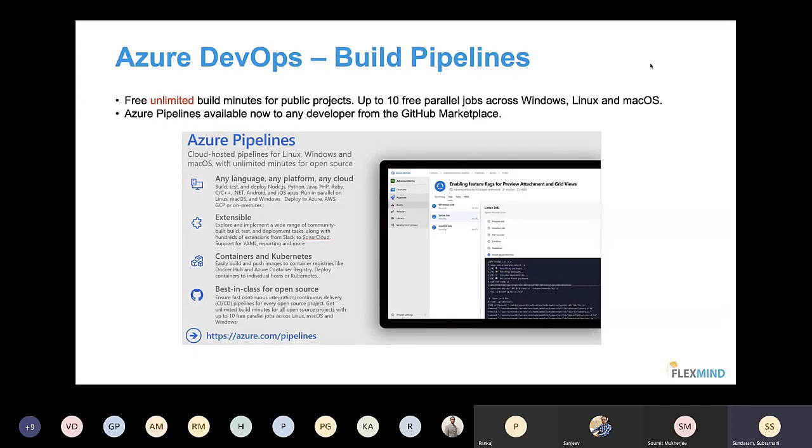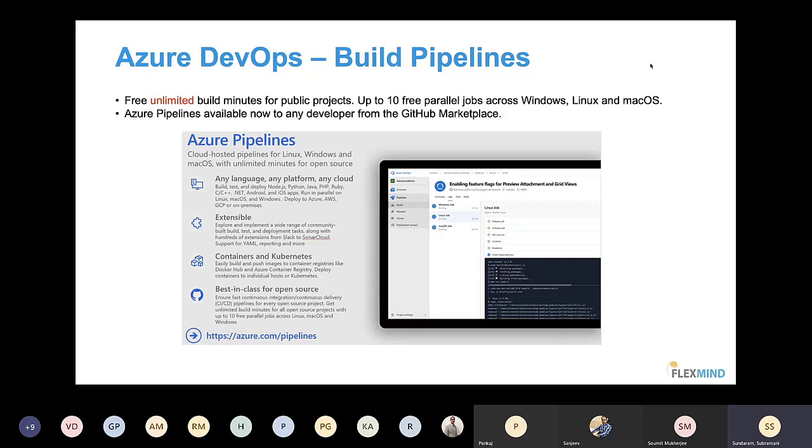pipelines, which people call CI pipelines. Azure DevOps has unlimited build minutes for public projects, and you can have 10 parallel jobs for Windows, Linux, or macOS. Don't get confused with all those wordings. It is nothing but you can run your pipeline on Windows machines. You can run your CI pipelines on your Linux machines. You can run your CI pipelines on macOS as well.